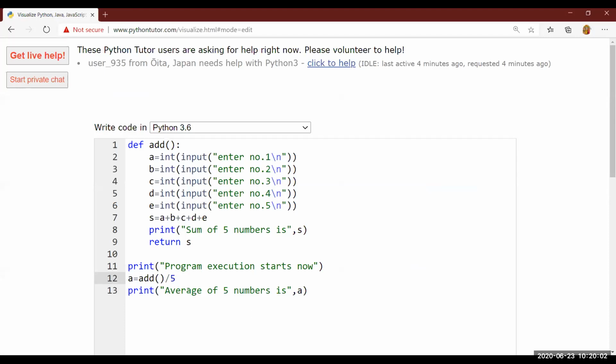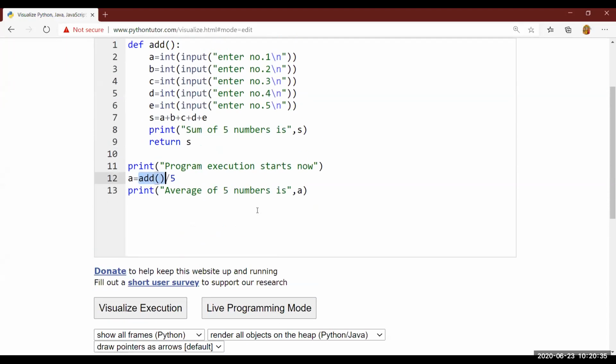Do remember, this is just an expression. That means you are allowed to call a function within the expression also. First of all, the expression will not be evaluated. The function will be called first. The function will return the result. Function will give you the result. And then the result will be divided by 5. That means, of course, the value of S will reach here. S by 5. The answer will be stored into a variable. This also you can do.